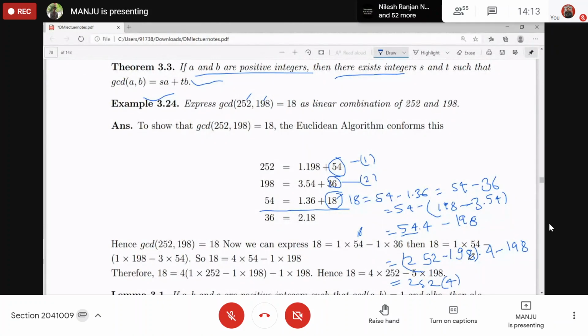Minus 4 from here for 198 and minus 1 from here, so it is minus 5. So 198 into minus 5. So what did you get for x and y? 18 is equal to 252 into 4 plus 198 into minus 5. That is, you have written 18 as the linear combination of 252 and 198. Understood?